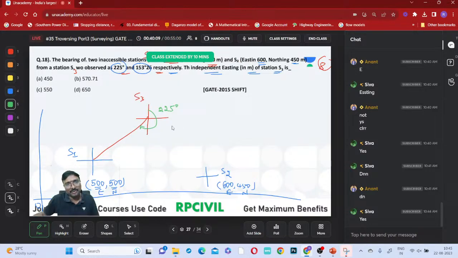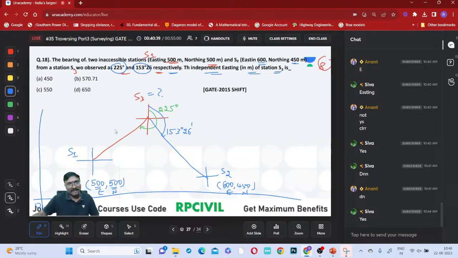And from this to this S2, how much? 153 degrees 26 minutes, right? 153 means it will be in the second quadrant, so for this it will come in the fourth quadrant like this. This value will be nothing but 153 degrees 26 minutes, right? That is 225 degrees. Then you are asked to identify the coordinates of this, yes or no?